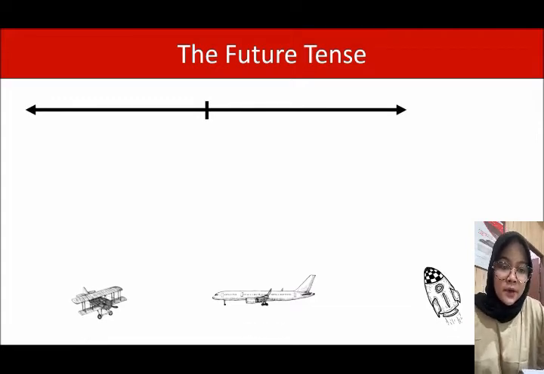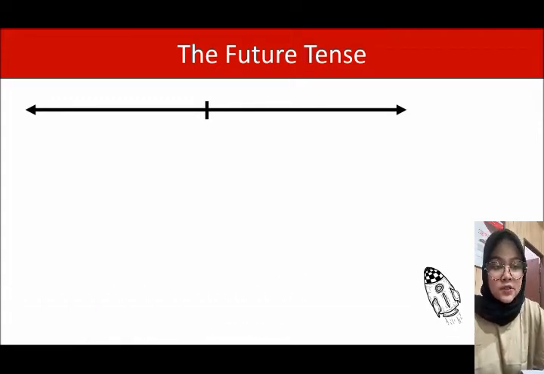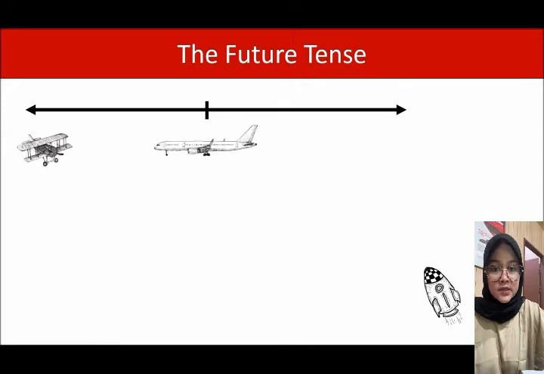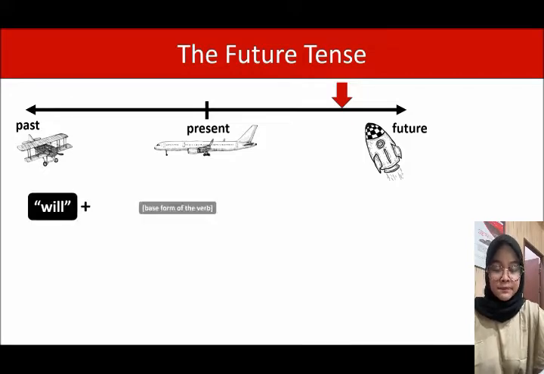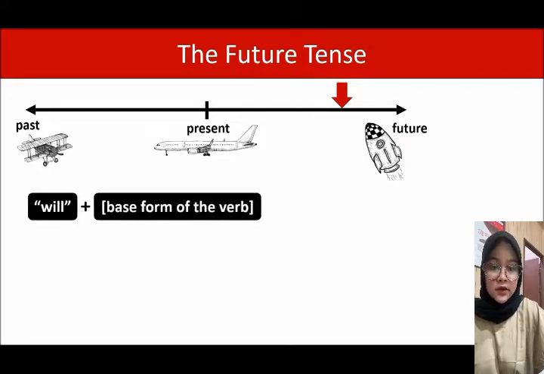Okay, I'm gonna move the timeline to the top to give it some space. So here we have an activity that will take place in the future as shown by the red arrow. And to describe this activity, we use the following construction. Will plus the base form of the verb. And let's look at an example.